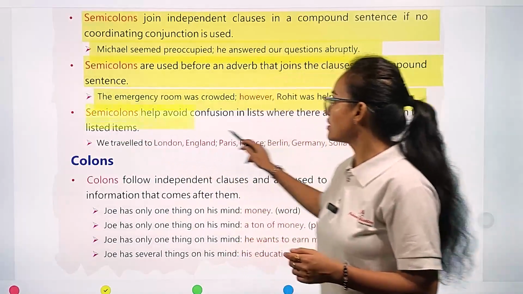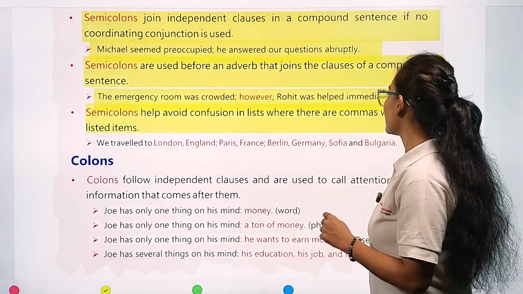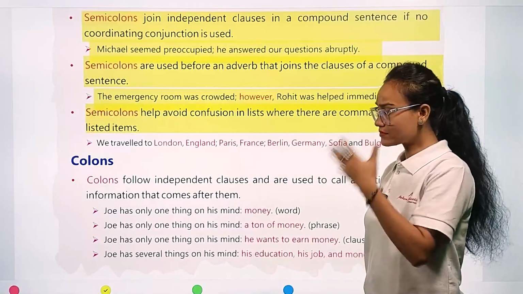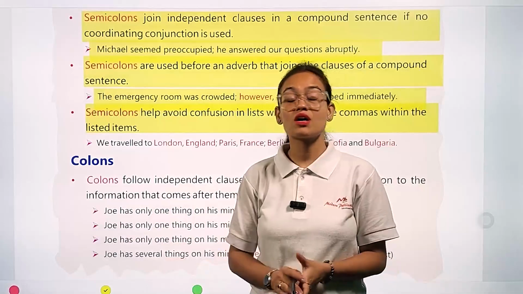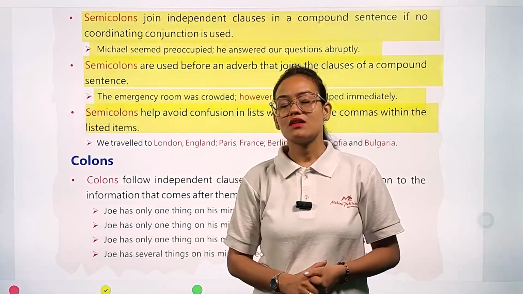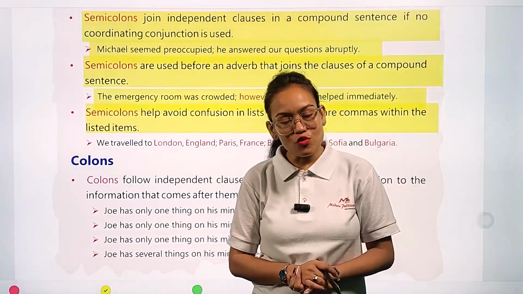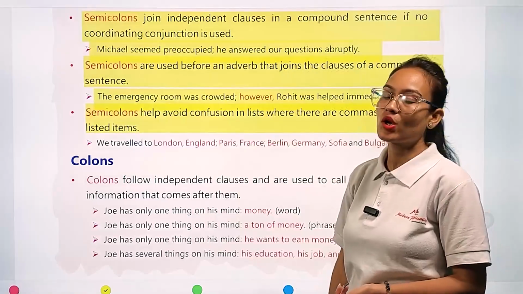Semicolons help avoid confusion in lists where there are commas within the listed items. Sometimes, if there are so many commas used in a single sentence, we get confused. So to remove this confusion, we also take the help of semicolons.